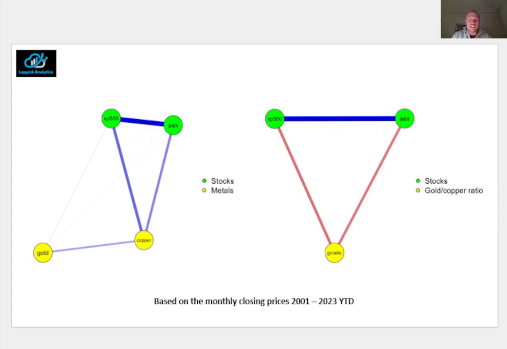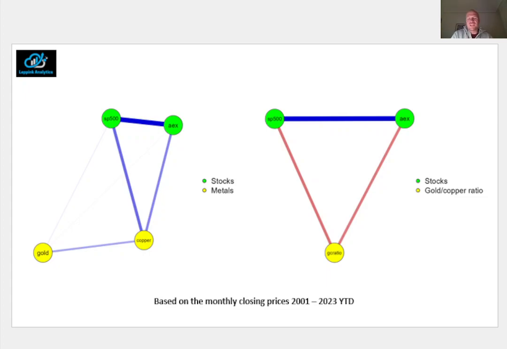And before we dive into the cross-correlation functions, I show the lag zero correlation networks here. Lag zero means that we are correlating percentage changes of the same months in different subjects. Here we see two networks, one with the two stock indices and the two metals, gold and copper, and the other network with the two stock indices and instead of the two metals, the gold to copper ratio.